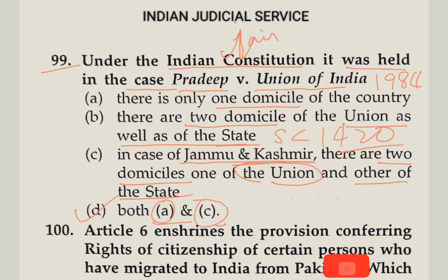Means there is only one domicile of the country, but in the case of Jammu Kashmir there are two domiciles, first of the union and second of the state. But at present the Jammu Kashmir has become a union territory, and our parliament cancelled this provision of two domiciles. So at present there is only one domicile of the country. So the answer of this question is option D.